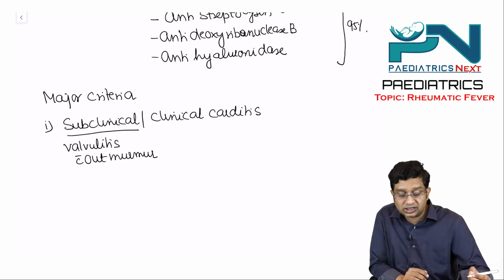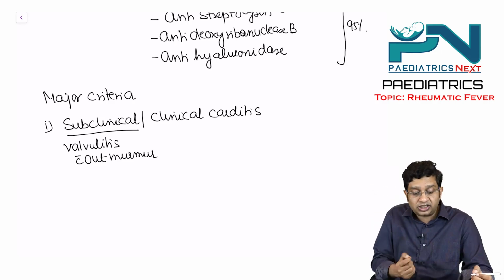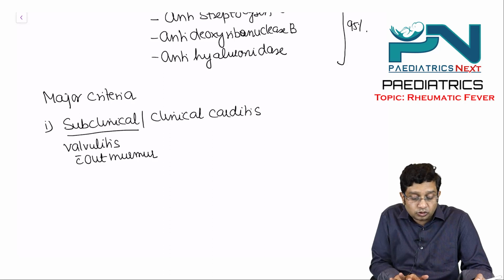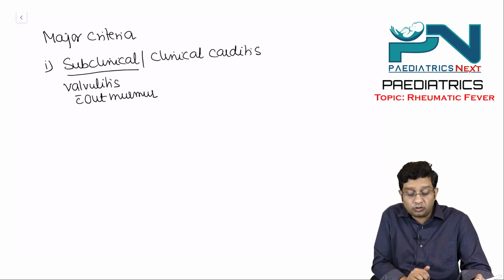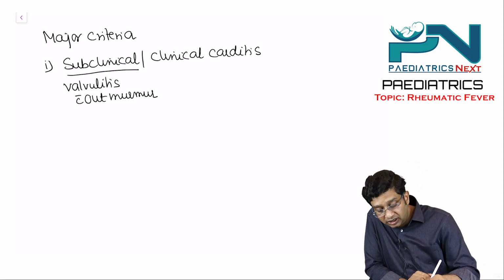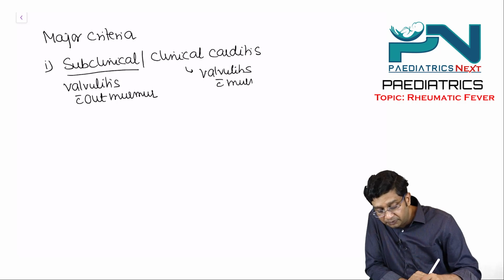Whether it is subclinical carditis or clinical carditis, both carry the same value. Both of them are included in the major criteria. Clinical carditis means there is valvulitis with murmur present.